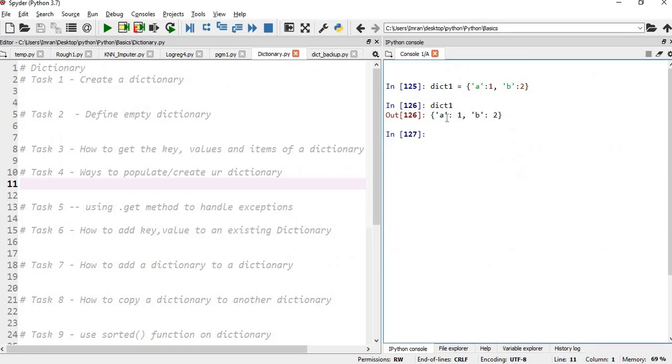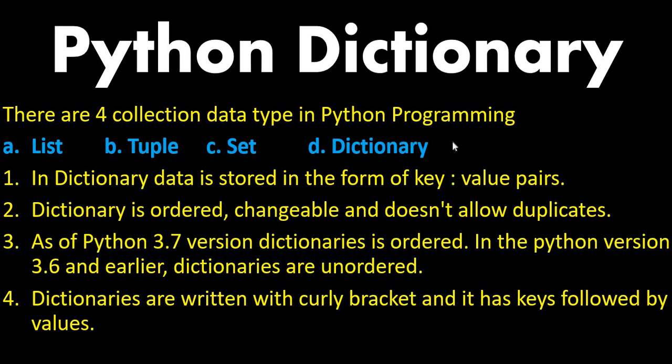Yes, if you want to change the value of this key a, you can change it. I will show you the detailed example. Let's go through the theory first. As of Python 3.7, dictionaries are ordered. In Python version 3.6 and earlier, dictionaries were unordered.